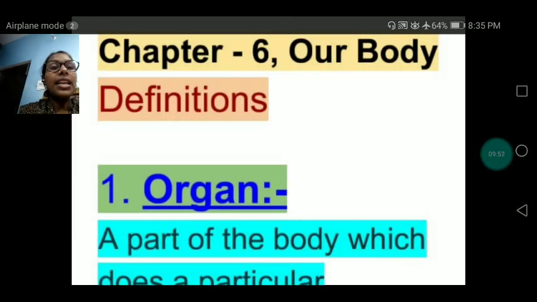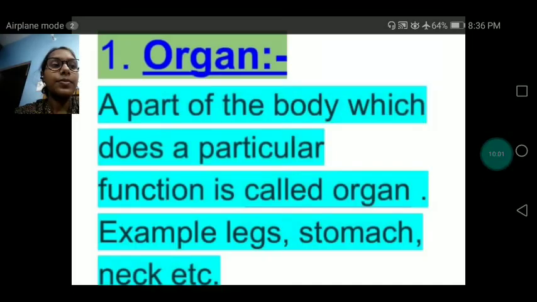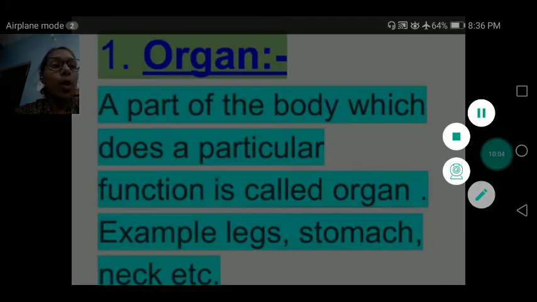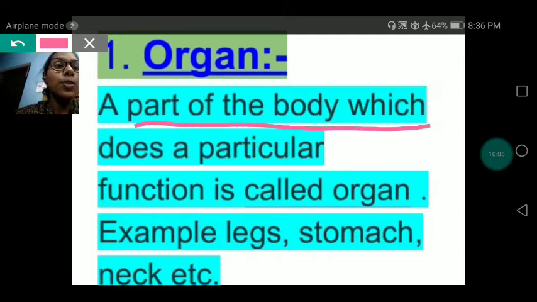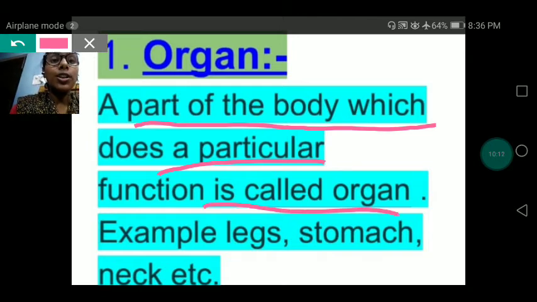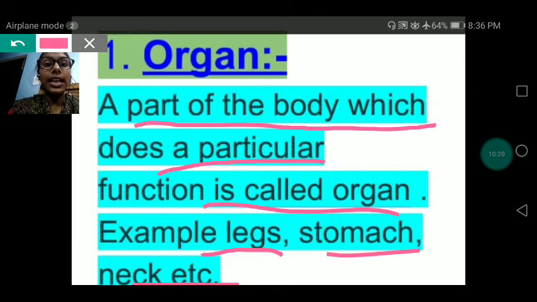Okay, now let's read the definition of organ. Chapter 6, Definition of Organ. A part of the body which does a particular function is called organ. For example, legs, stomach, neck, etc. You can see we can move our neck. How? Up, down, left, right. So it is a part of our body which can do a particular function.